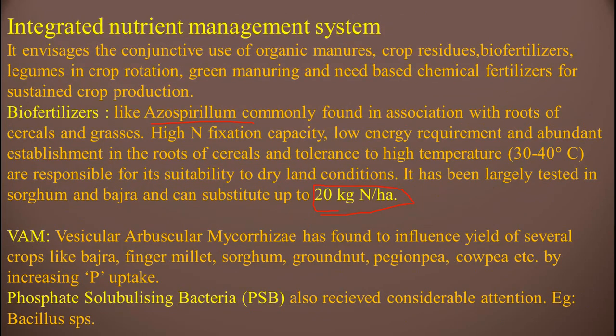Vesicular arbuscular mycorrhiza has been found to influence yield of several crops like bajra, finger millet, sorghum, groundnut, pigeon pea, cowpea, etc. by increasing phosphorus intake. See friends, VAM increases P intake. Phosphate solubilizing bacteria, PSB, also received considerable attention. Example, Bacillus species. It increases phosphorus uptake, as does VAM.